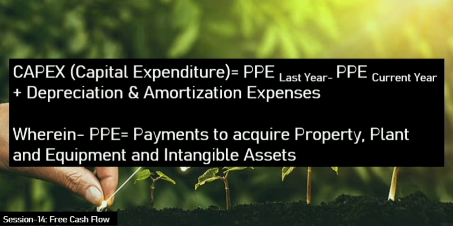So PPE for the last year, say this is 2021 and last year is 2020. So PPE for 2020 minus PPE for this year, which is 2021, plus the depreciation and amortization expenses is nothing but capex. You can see on my screen, capex is PPE last year minus PPE this year plus D&A, which is the depreciation and amortization expense. Again, this D&A expense you will get from the operating cash flow section of the cash flow statement.